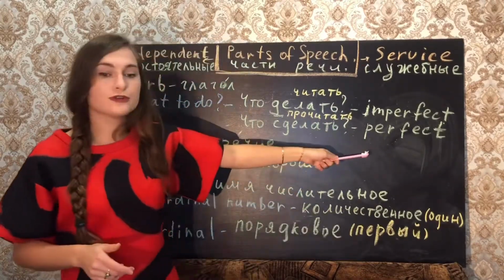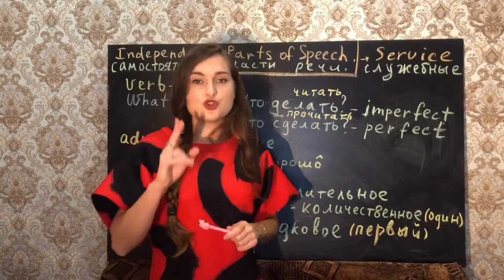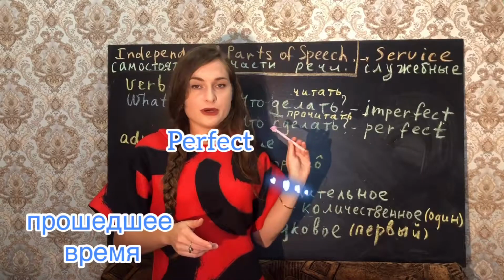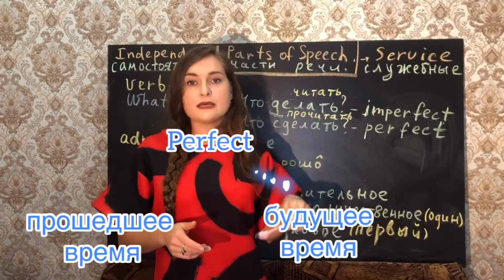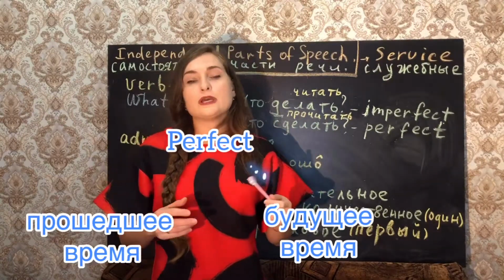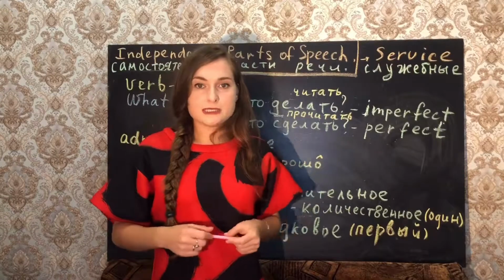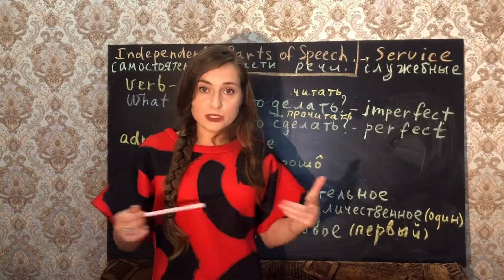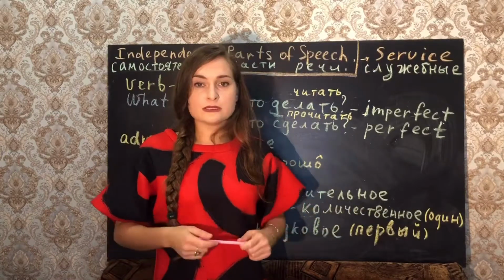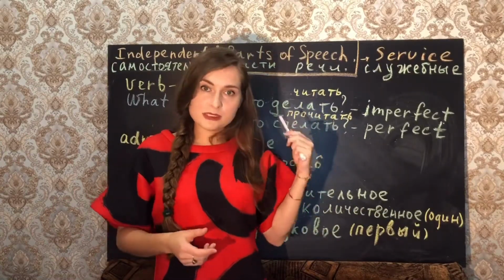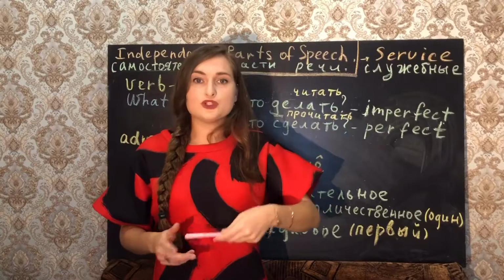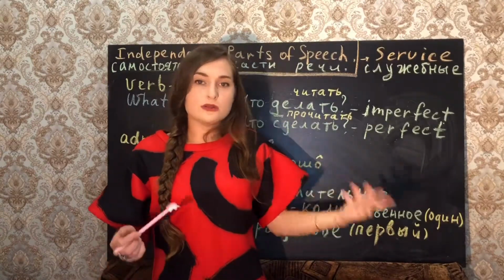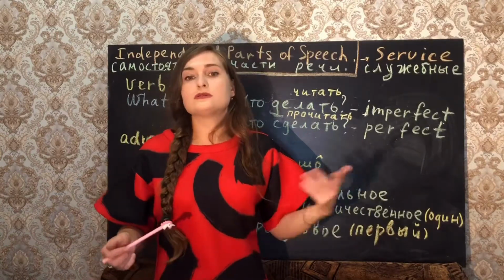And perfect verbs can have just two of them. Прошедшее время, the past tense, and будущее время, future tense, because we cannot have a result just right now in Russian. The result comes from the past or we'll have it in the future, but we still don't know will we finish the activity or not, will we have the result or not.